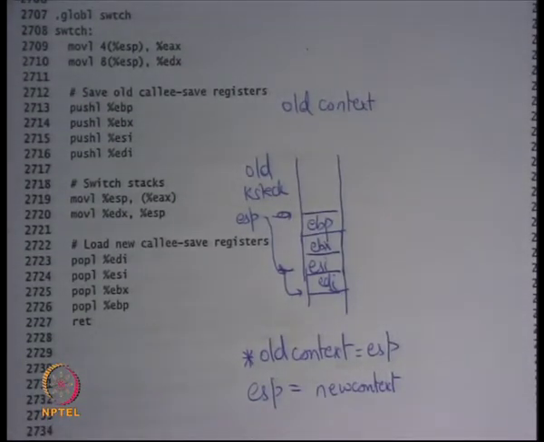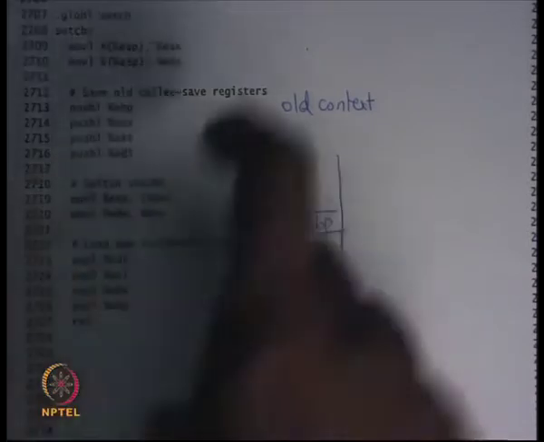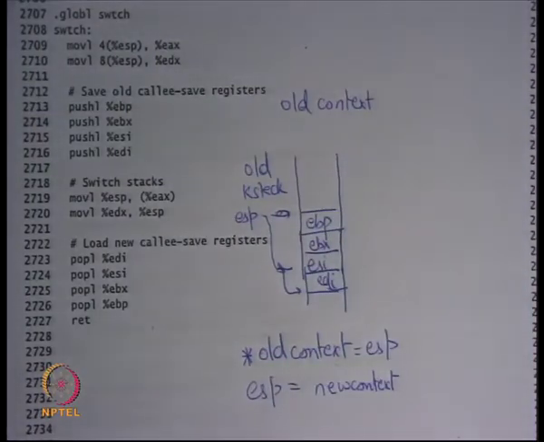Whoever called the switch function is the caller, and because he is following the calling conventions, he must have saved the caller saved registers, right? And he must have ensured that when he comes back from the switch function, he will reload the caller saved registers back. So as a function, I only need to worry about the callee saved registers, because I am a function, and I am assuming that the function calling conventions are being obeyed.